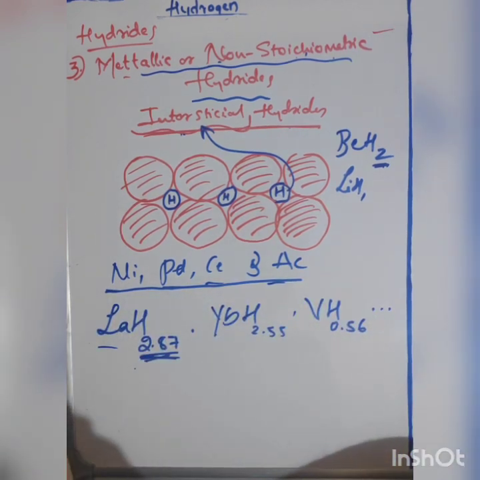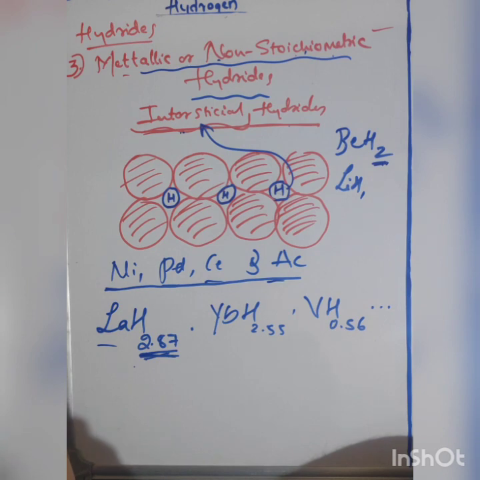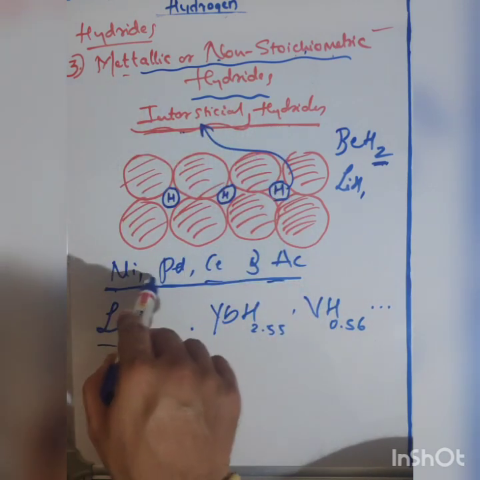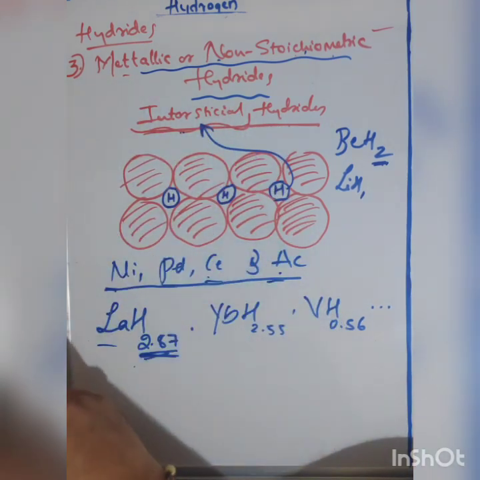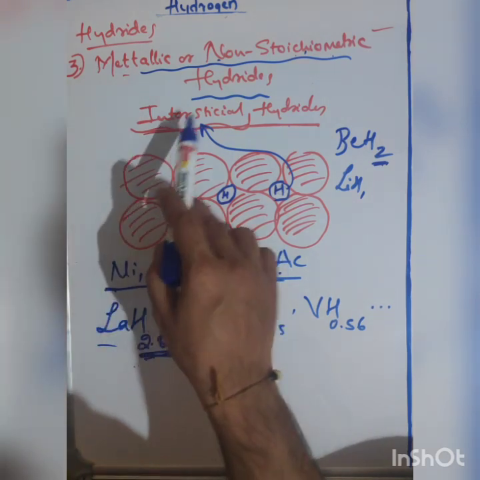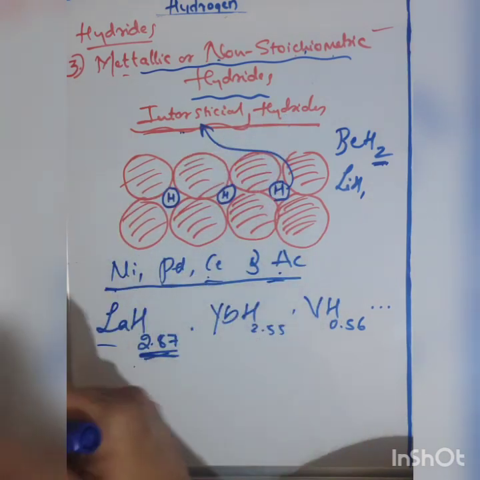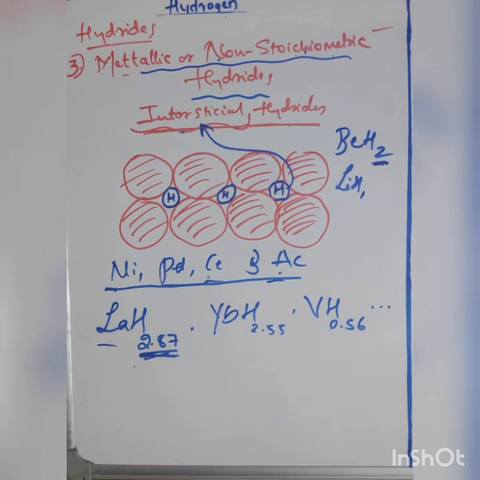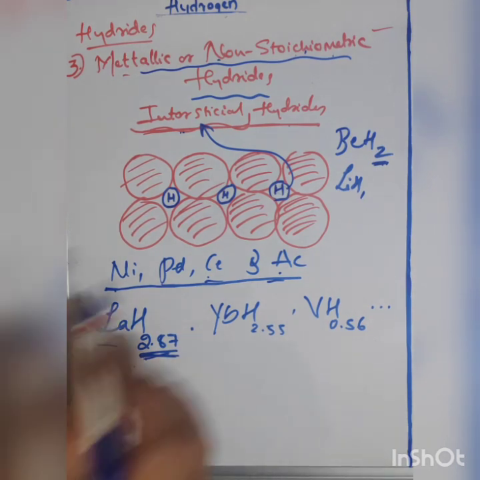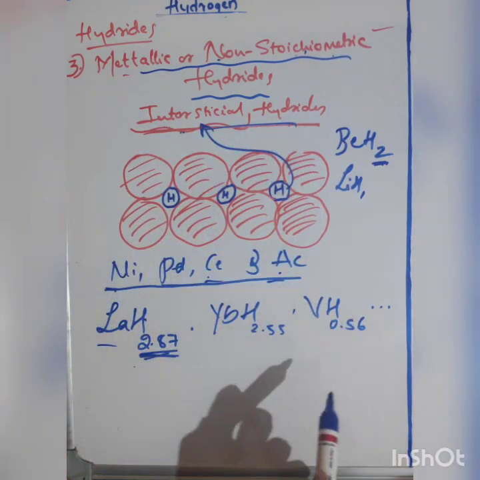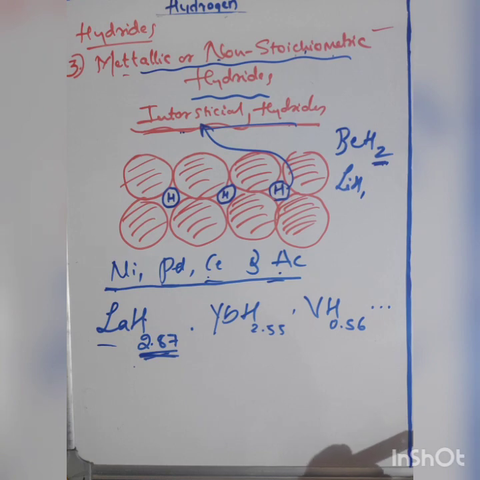So these are some of the metallic hydrides or non-stoichiometric hydrides. Remember, interstitial hydrides are formed only with nickel, palladium, cerium and actinium. However, the recent study has shown that only these elements will form interstitial hydrides, others may not. And one more point is, these hydrides, whether interstitial hydrides or the normal hydrides, will conduct heat and electricity.